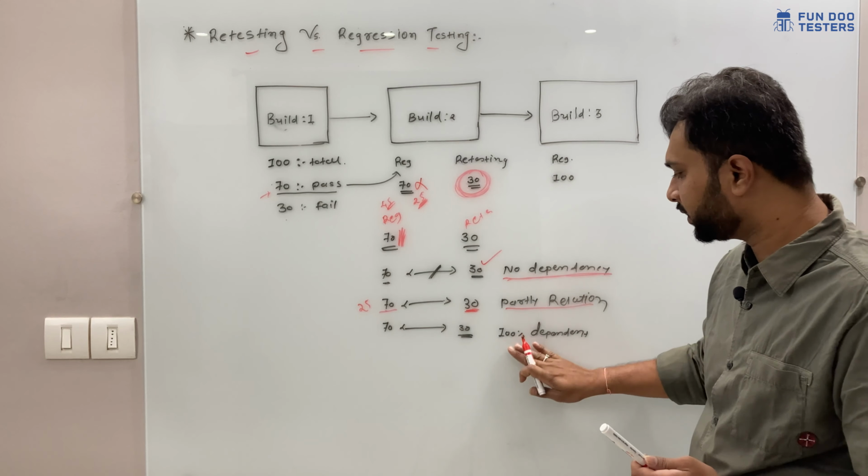Regression testing we perform when we have to make sure that whatever was working in build 1 is still working in build 2. So that is regression testing. And retesting means whatever functionality was not working in build 1, the same functionality we are going to make sure works in build 2. Why? Because the developer has fixed these bugs. So I hope everything is clear.